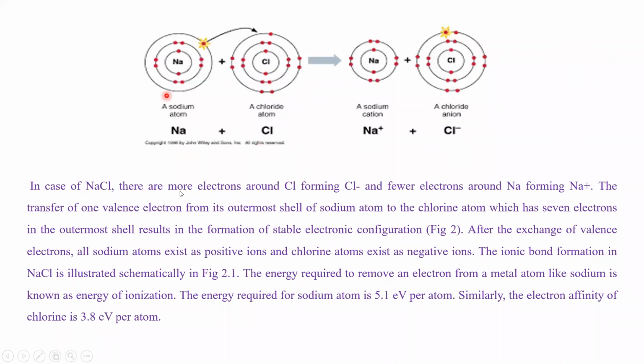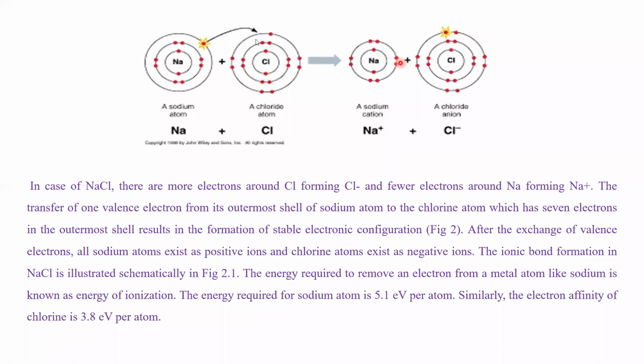In the case of sodium chloride crystals, there are more electrons around the chlorine atoms, Cl minus, and fewer electrons around the sodium atoms. Only one electron is surrounding a sodium atom.